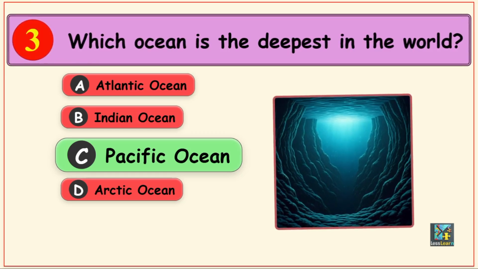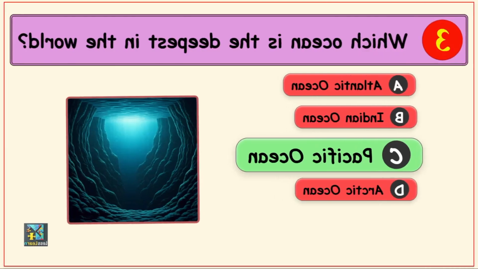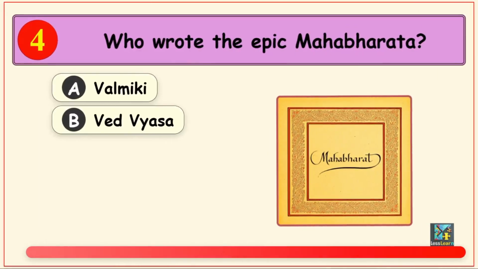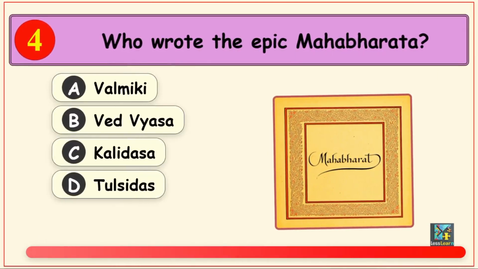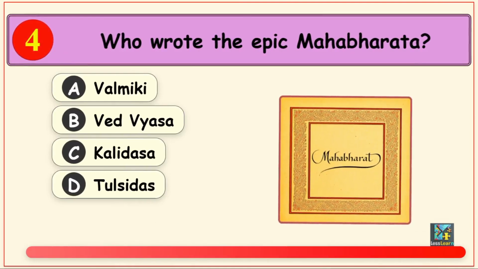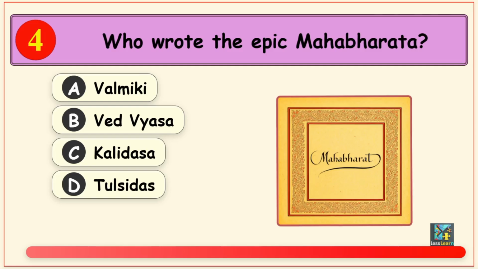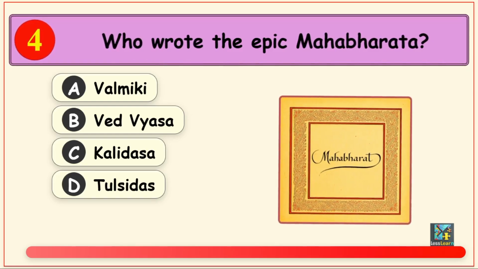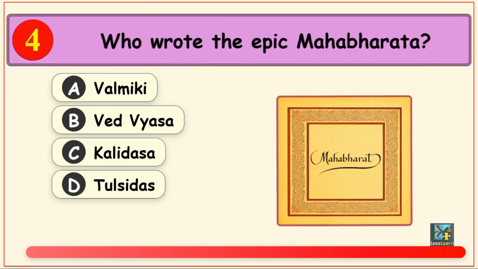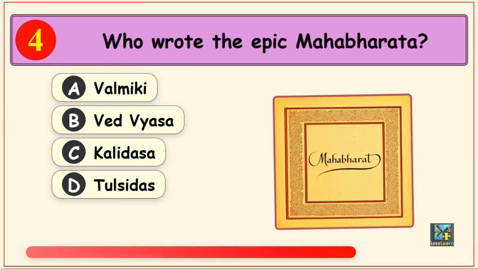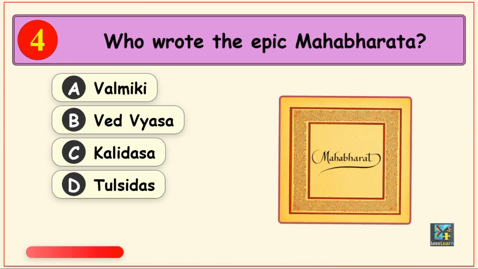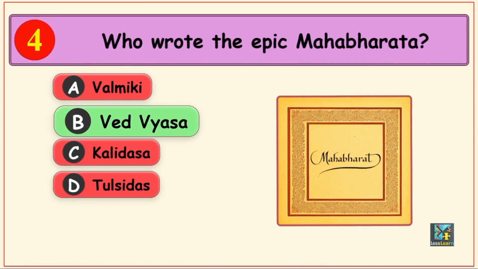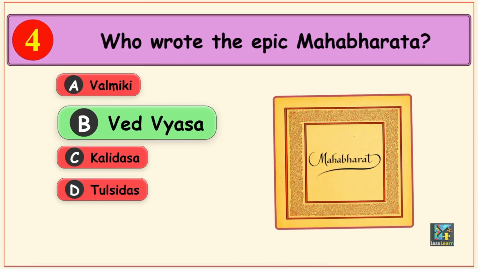Alright, let's move on to the next question. Who wrote the epic Mahabharata? Options are Option A, Valmiki, Option B, Vedvyasa, Option C, Kalidasa, and Option D, Tulsidas. So the right answer is Option B, Vedvyasa.